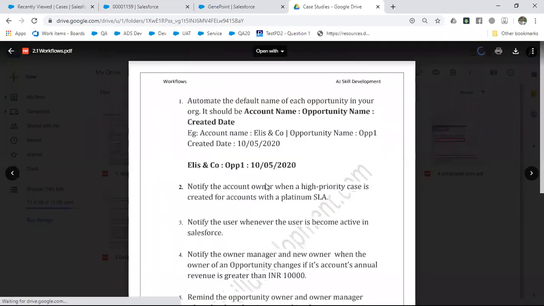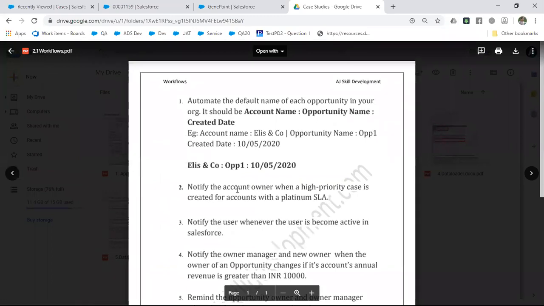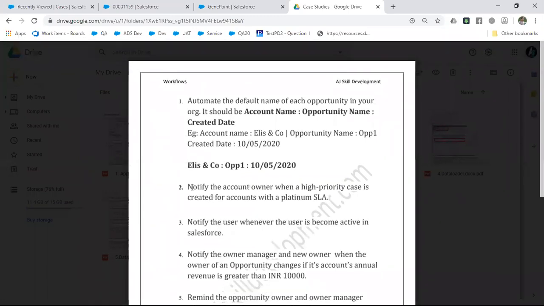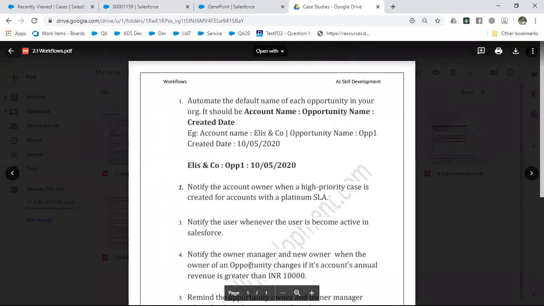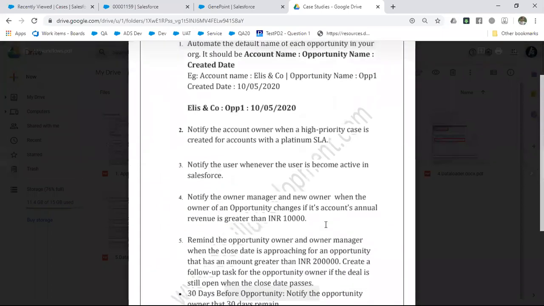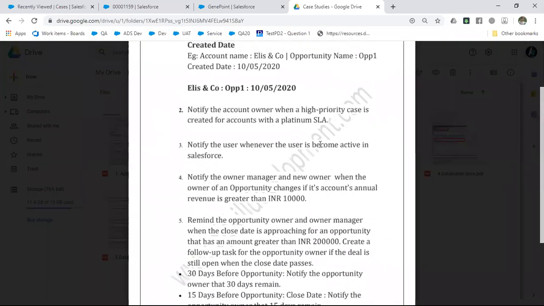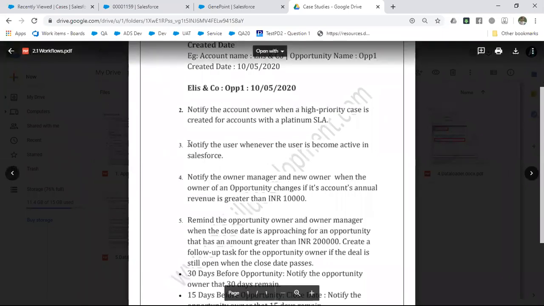Okay, notify the account owner when a high priority case is created for an account with the platinum. So are you guys clear with the second one? Are there any questions? No. Okay. Now the third one: notify the user whenever the user becomes active in Salesforce.